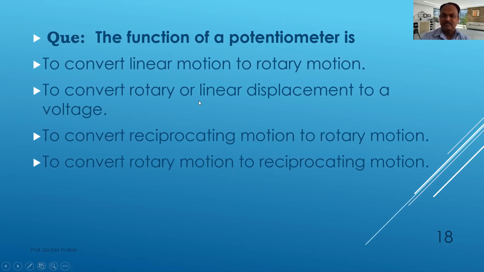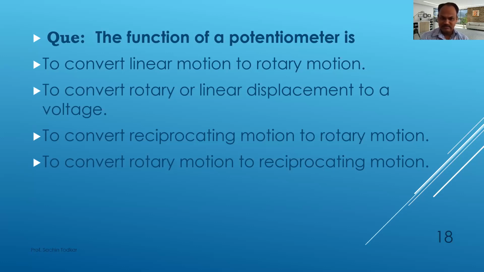So this is actually a very easy kind of question, because you'll get to know that a potentiometer cannot convert linear motion to rotary motion, cannot convert reciprocating motion to rotary motion, and cannot convert rotary motion to reciprocating motion. So the answer is the second one, rotary or linear displacement to voltage, because the potentiometer's name itself says it is potential difference measurement, so it will convert it into voltage.